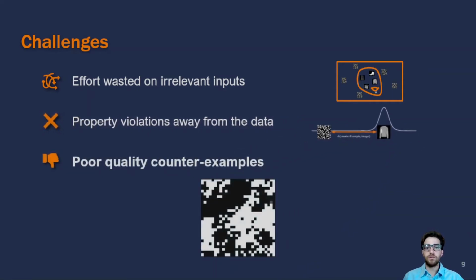The third challenge also takes place when a verifier produces a property violation. Under the same condition as before, if there are no inputs constrained, the counterexample is most likely to not be representative of the data. Consequently, it will be useless for developers to get an insight of what could be wrong with the DNN and what to do to fix it.